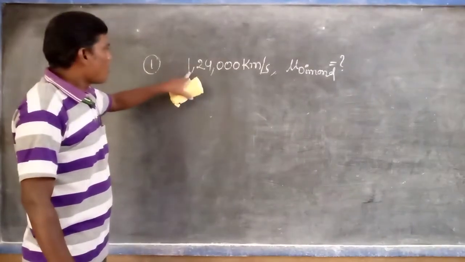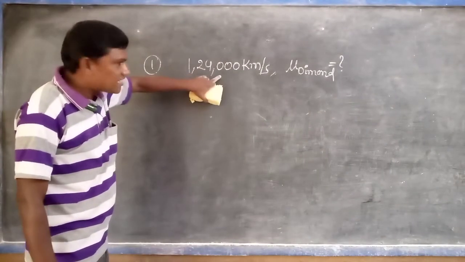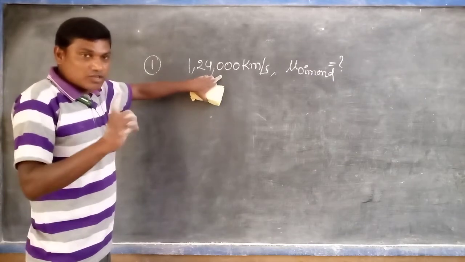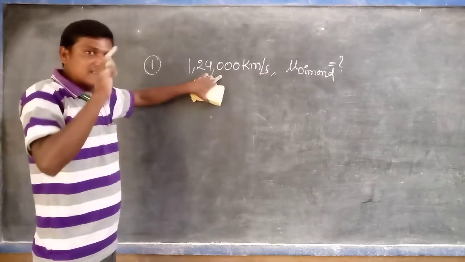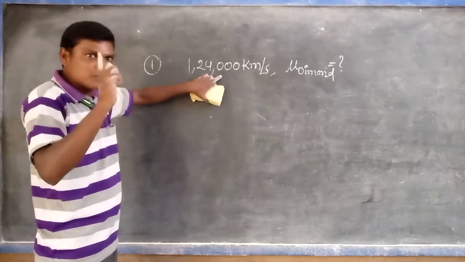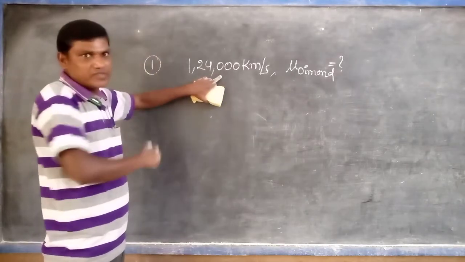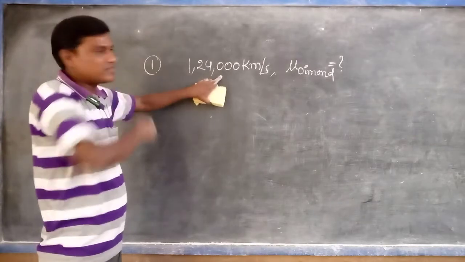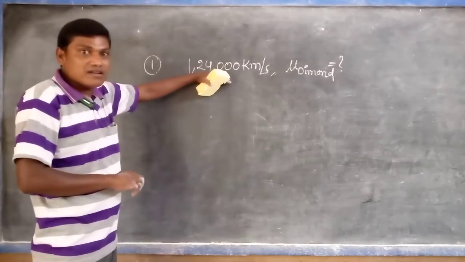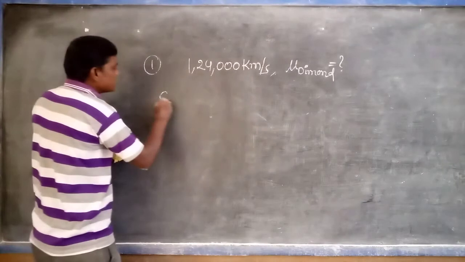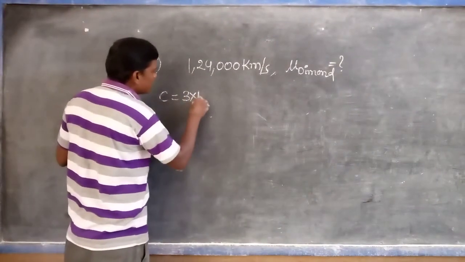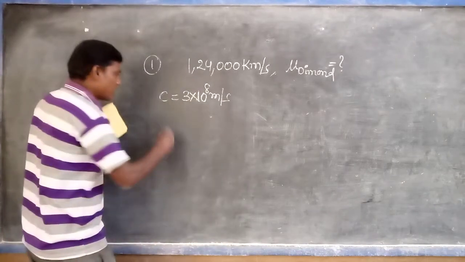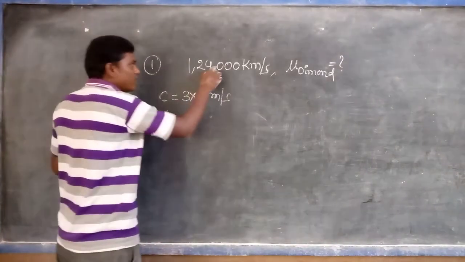The speed of the light in the diamond, so diamond is the medium. In the refractive index formula, C always represents the speed of the light in air or vacuum, and V represents the speed of the light in the given medium. Here the medium given is diamond. First, C is equal to 3 into 10 power 8 meters per second, which is common. Then what is the V value here?